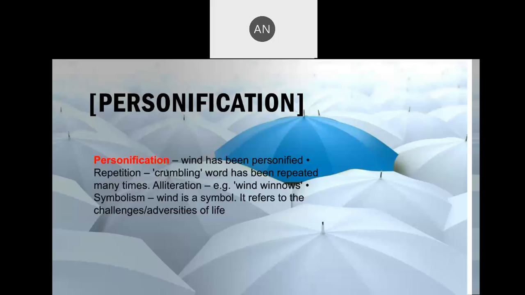Then there is repetition. The word crumbling has been repeated. When a word is repeated in the poem, then it is repetition. Alliteration. Alliteration is a figure of speech in which the first alphabet, that is W of wind and W of winnows, if they are adjacent to each other and there is a repetition of this, then it is called alliteration. Symbolism means wind is a symbol. It refers to the challenges and adversities and obstacles of life.